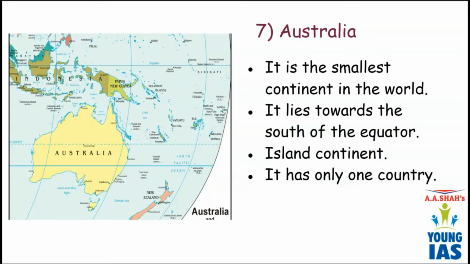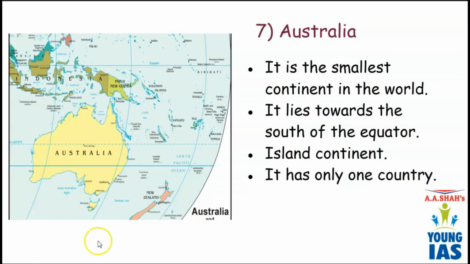Australia is the smallest continent in the world. Compared to the other continents, Australia is very small in size. If a land is covered entirely, if it is bounded completely with water, it is an island. So Australia is an island because it is bounded with water from all sides. Okay.